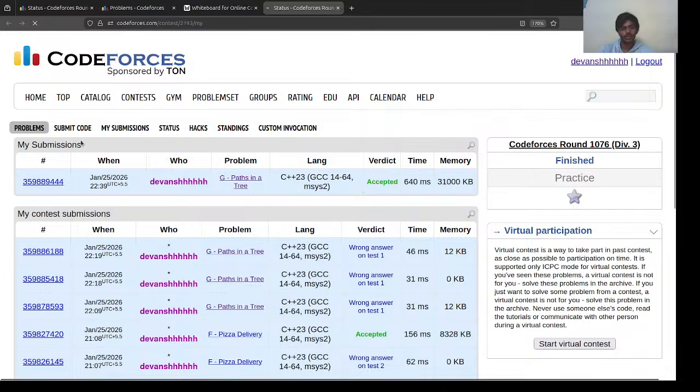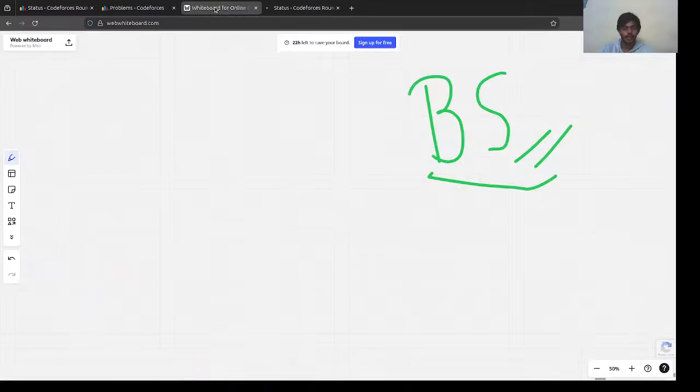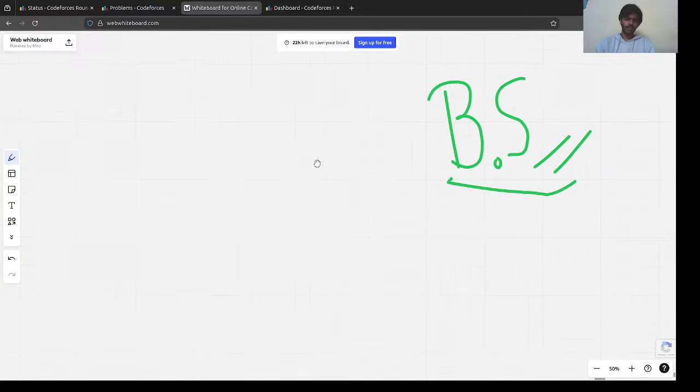So the final observations on the problem set: A, B, C, and D, I would guess, till F it was pretty easy this time. G needed a little bit of observation and implementation too. And that's all from me. It was a very heavily binary search implemented problem. So this was the final solution.